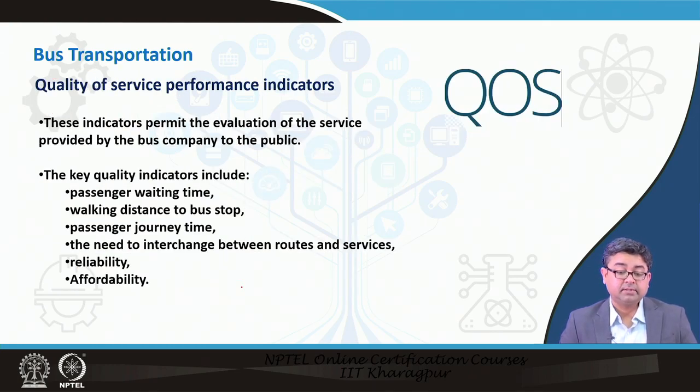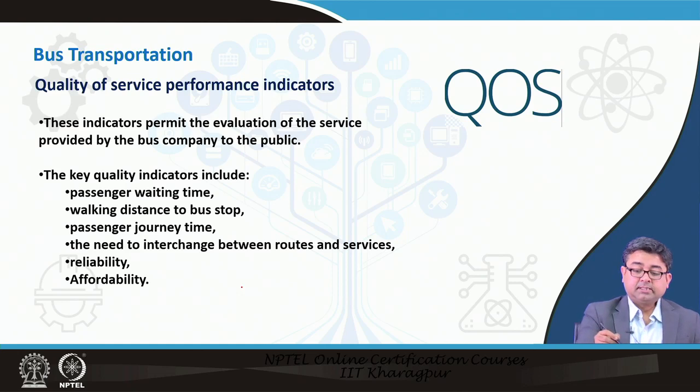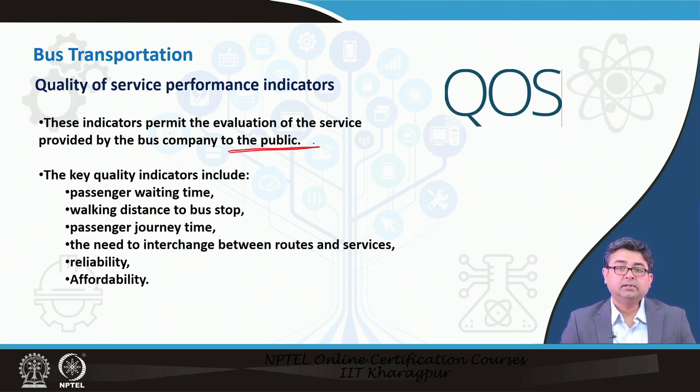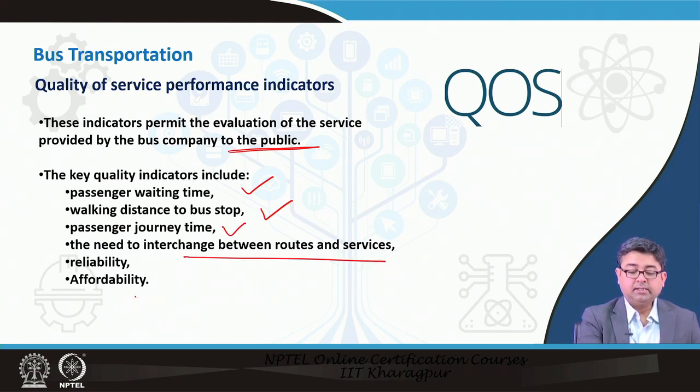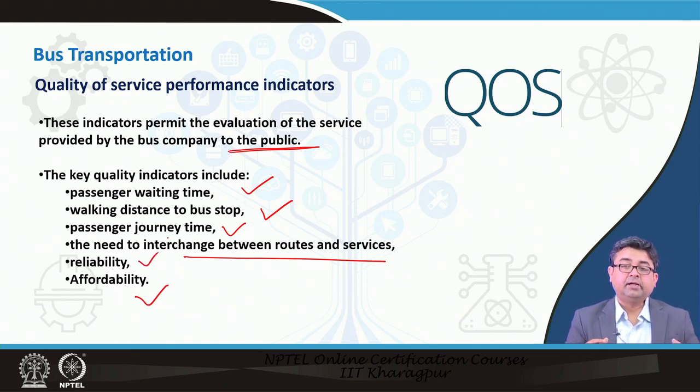Lastly, quality of service performance indicators. This takes into consideration what the public thinks about your bus service, right. So, there are different quality of service surveys that are done, where the public is asked what they think about passenger waiting time, the walking distance to the bus stop, passenger journey time, the need to interchange between routes, and the affordability and reliability. So, these are different indicators that tell you how well people perceive that the bus service is doing.